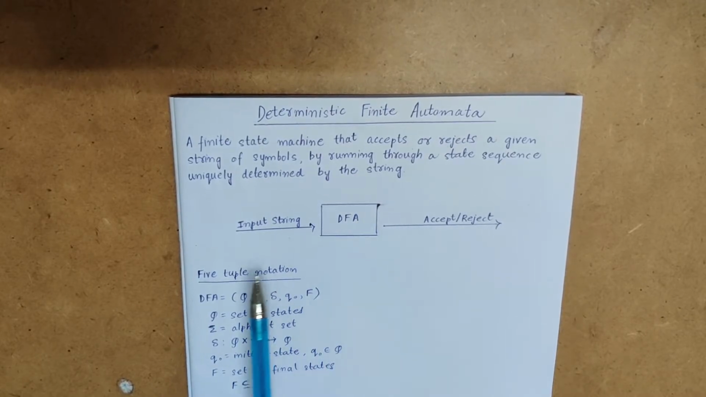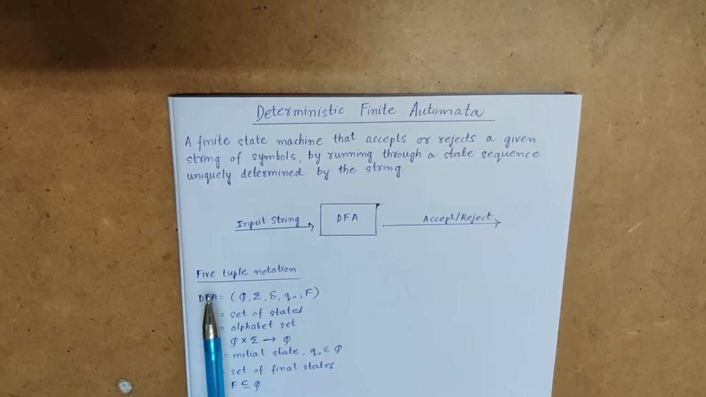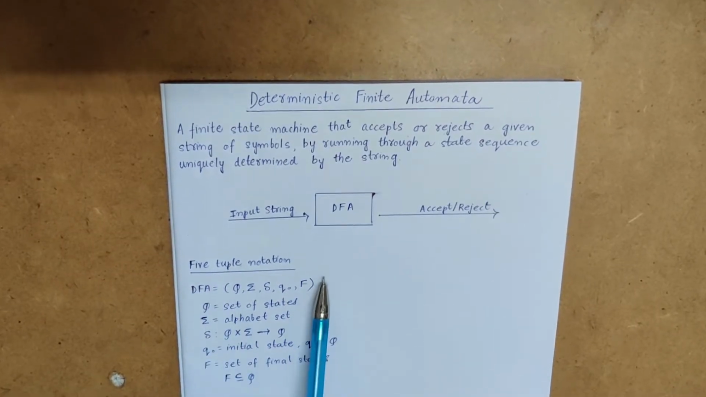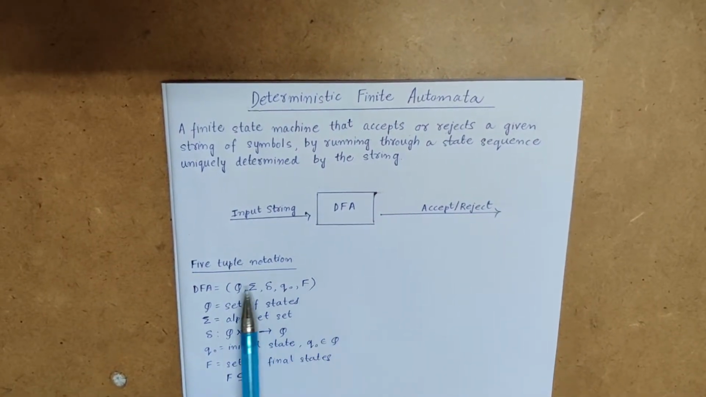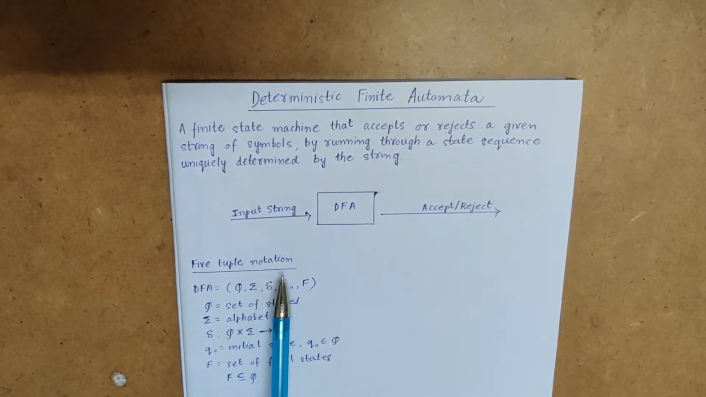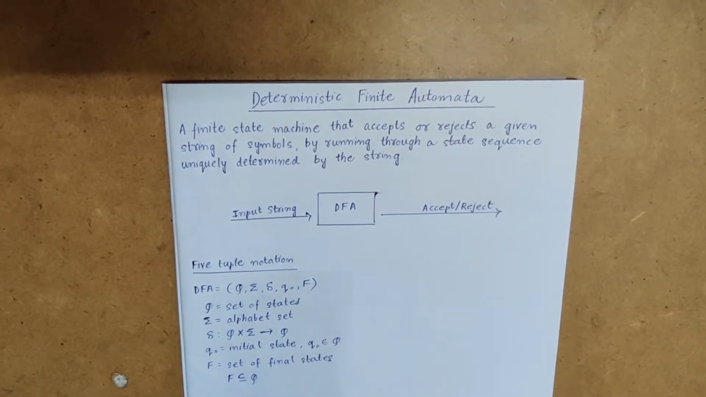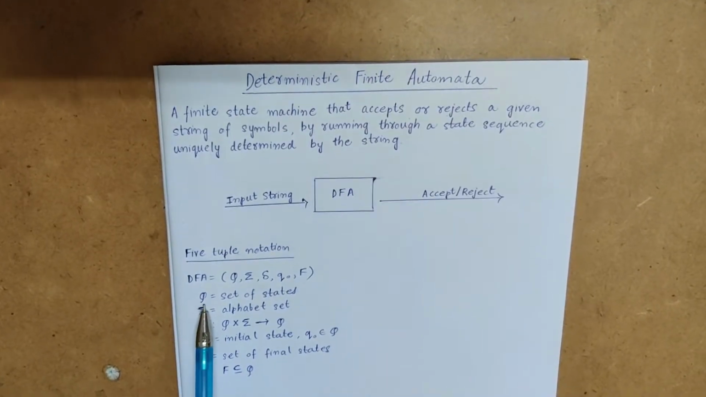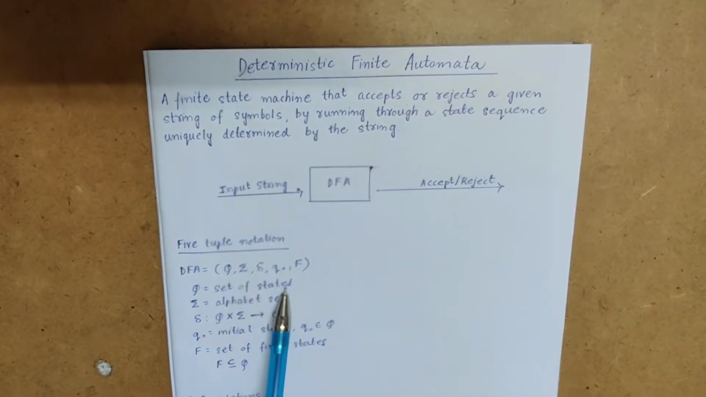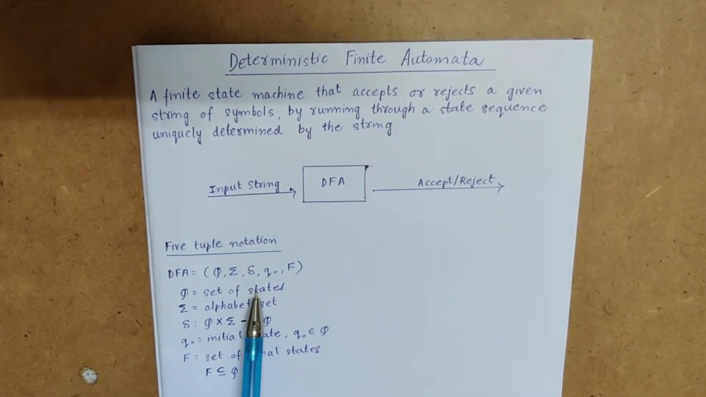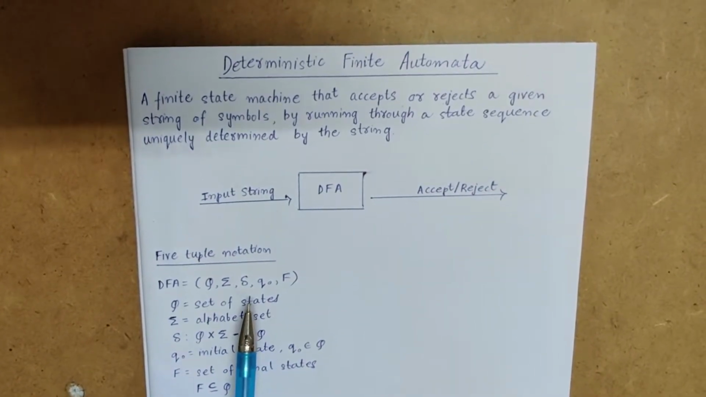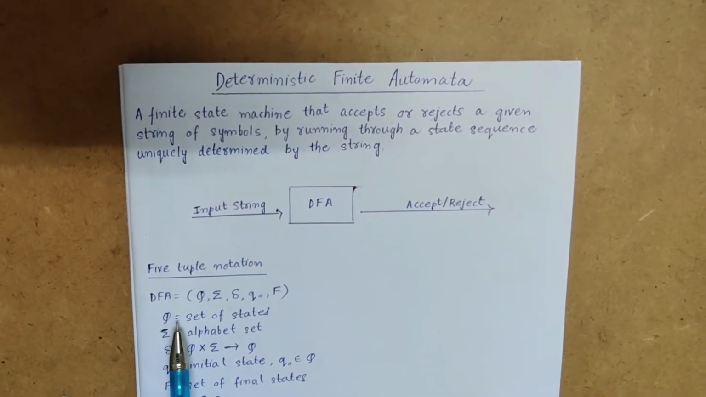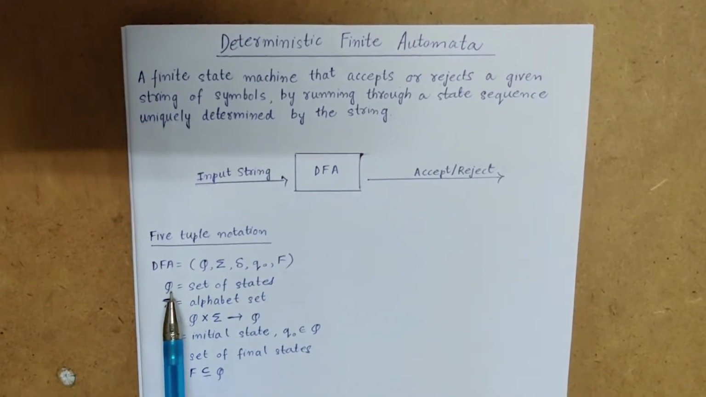So let's see the 5-tuple notation. If we have this 5-tuple of elements, it completely specifies the DFA. Let's see what those 5 elements are. First is Q. Q is nothing but a set of states. As I mentioned earlier, a DFA will have a finite set of states, right? So this is that set of states in which the machine can be.